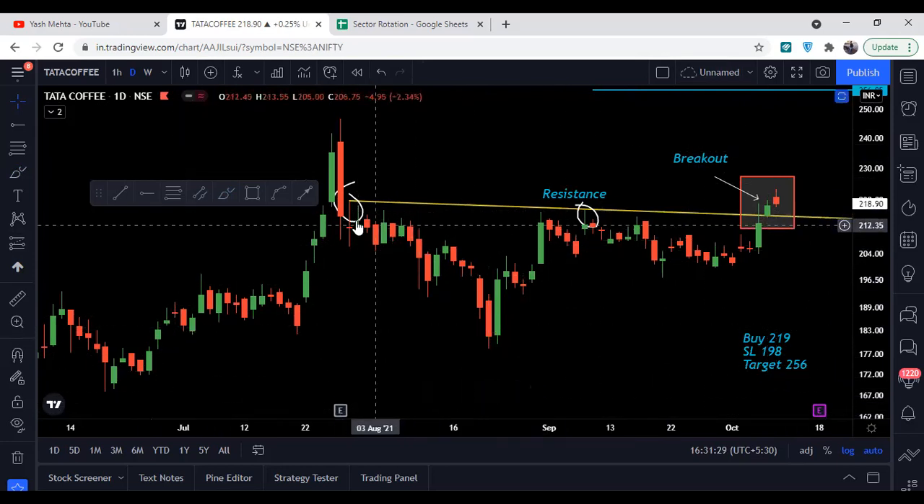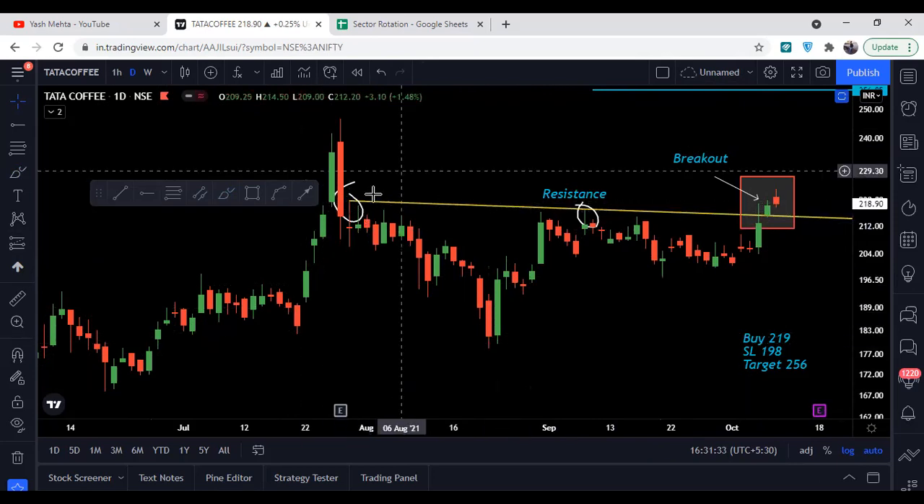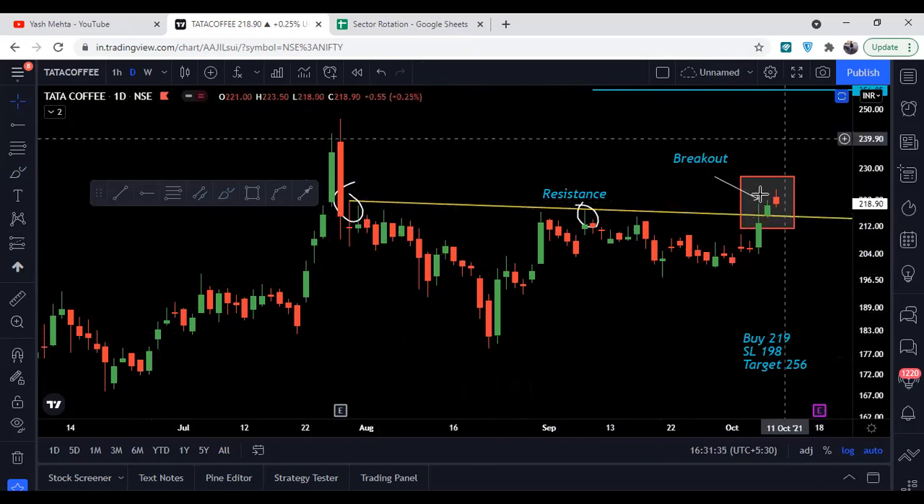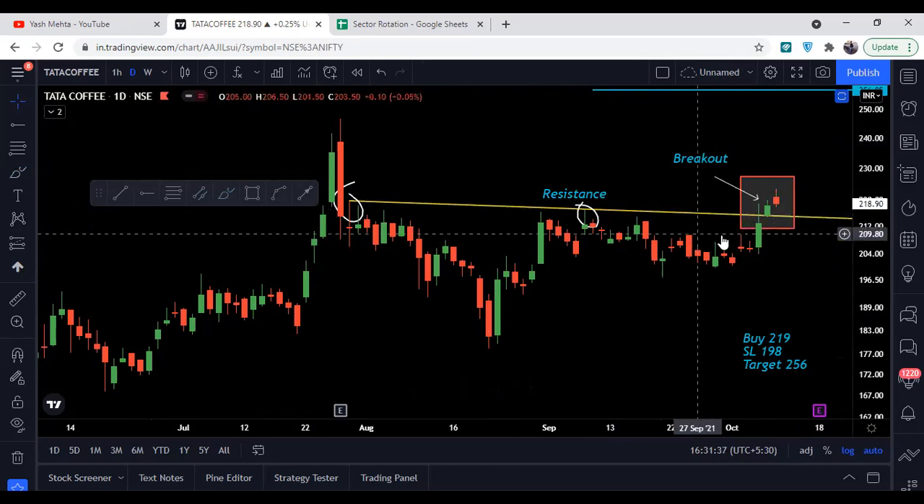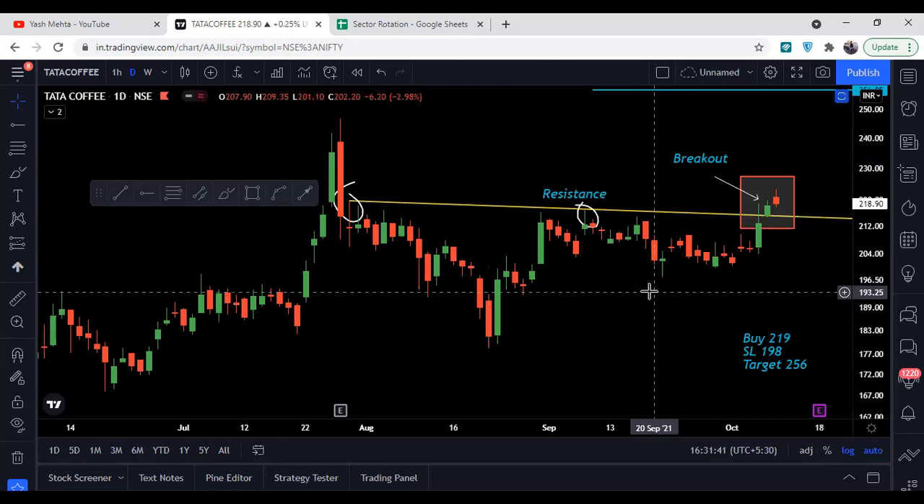And जो हमारा target है वो basically range calculation से आया है, then that is from this particular range. So हमने यहाँ पे range calculate करके we have added this about the target, about the resistance line, और हमारा जो target है वो 256 का we got from that particular calculation.